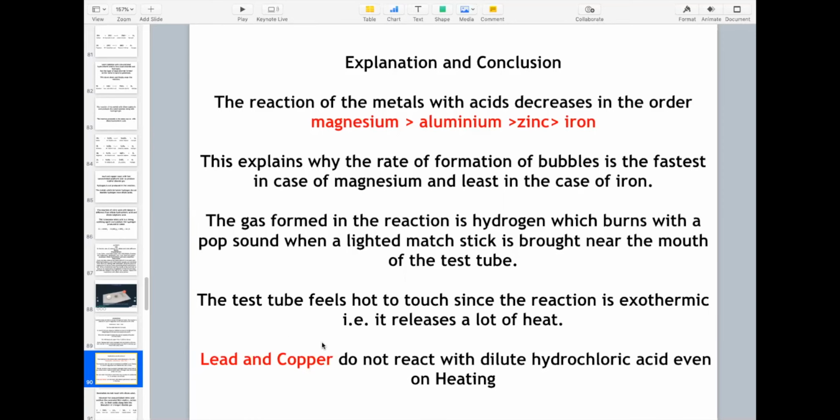The test tube feels hot to touch because this reaction is very, very exothermic. It releases a lot of heat, so the test tube becomes hot. And again, you have to keep in mind that lead and copper do not react with dilute hydrochloric acid even on heating. So this is all about the explanation and conclusion.